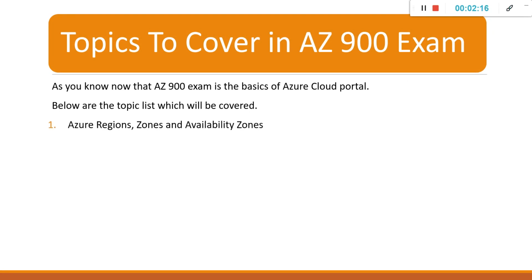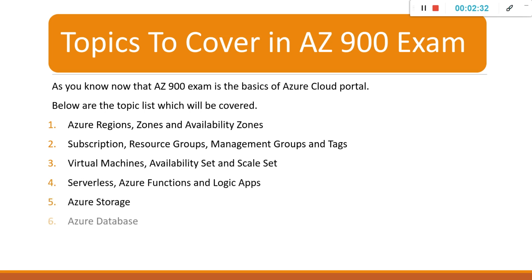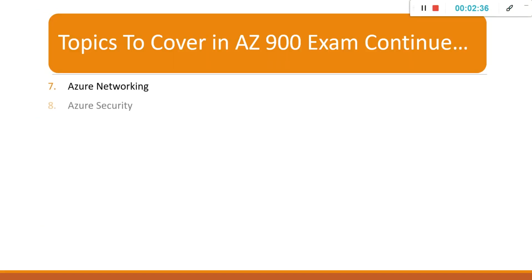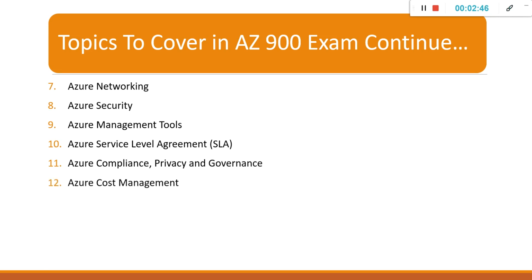Below is the topic list which will be covered: Azure regions, availability zones, subscription, resource groups, management groups and tags, virtual machine, availability set, scale set, serverless, Azure Functions, Logic Apps, Azure storage, Azure database, then Azure networking, Azure security, Azure management tools, Azure service level agreement, SLA, Azure compliance, privacy and governance, Azure cost management, Azure IoT, big data, AI and machine learning, and Azure DevOps.